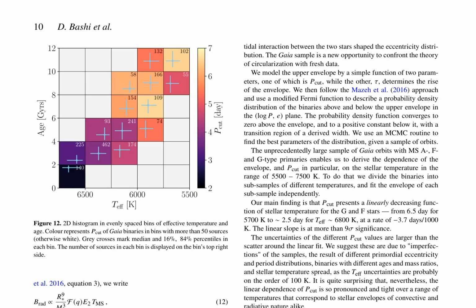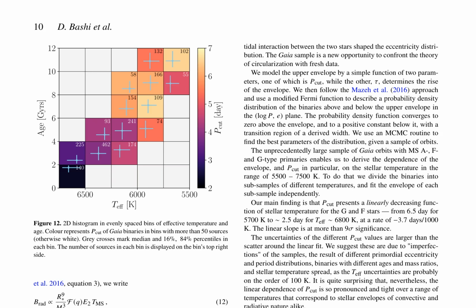2016, equations to write the radiative damping parameter, BRAD, as a function of stellar mass, radius, and orbital period. The study finds that BRAD is a monotonic increasing function of stellar mass, implying that PCUT should increase with stellar temperature. However, this is inconsistent with the observed decreasing trend of PCUT with stellar temperature.